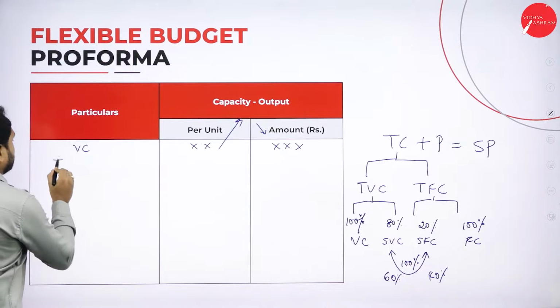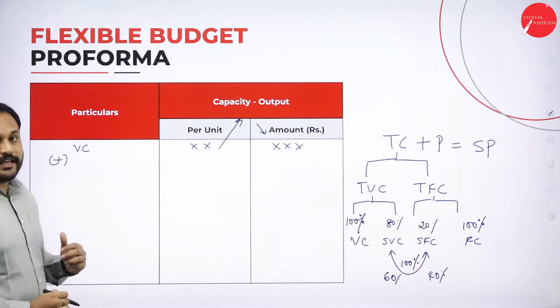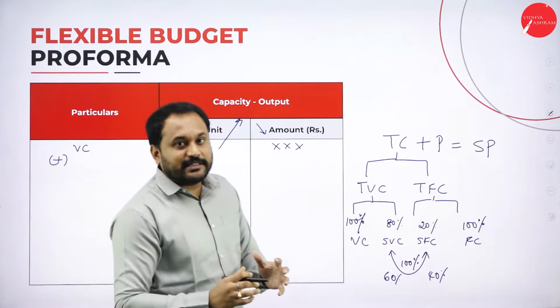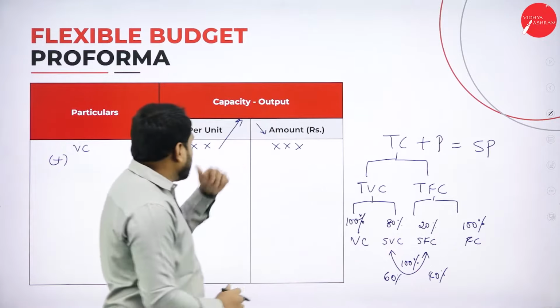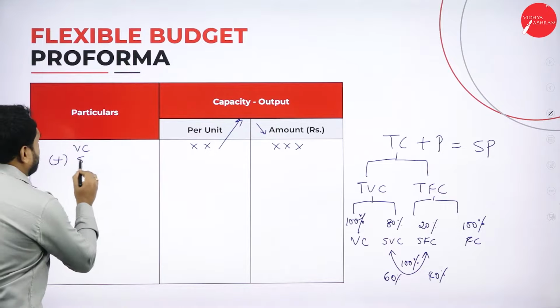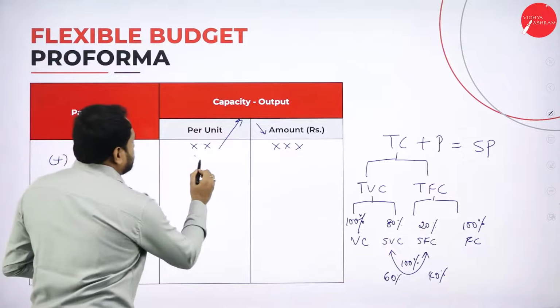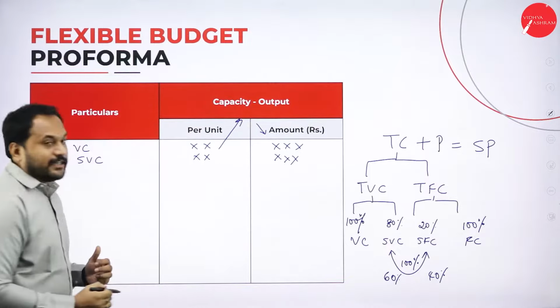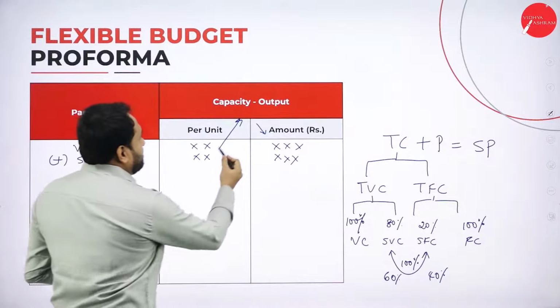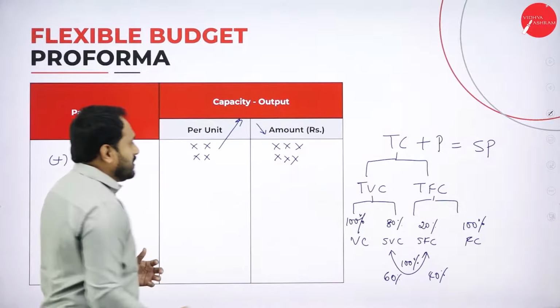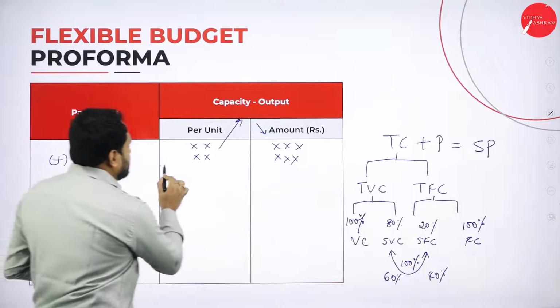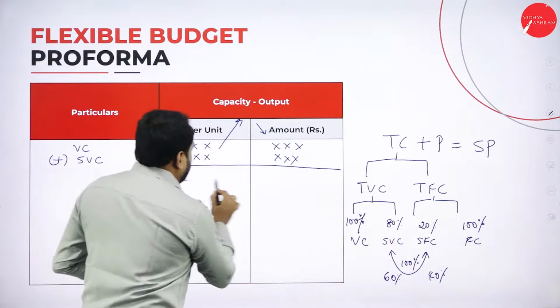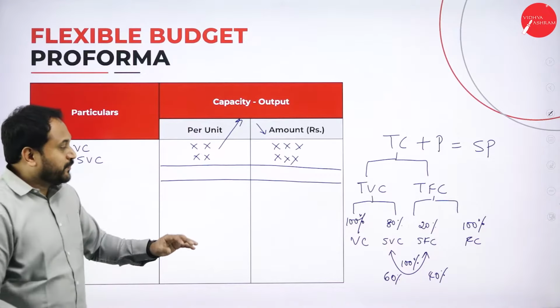Next, we are supposed to add everything here, in this flexible budget it is addition. You are supposed to add semi-variable cost per unit and then amount. I told you how to write the amount, right? That is per unit multiplied by output, that is your amount. So this is the first thing which we are supposed to go.